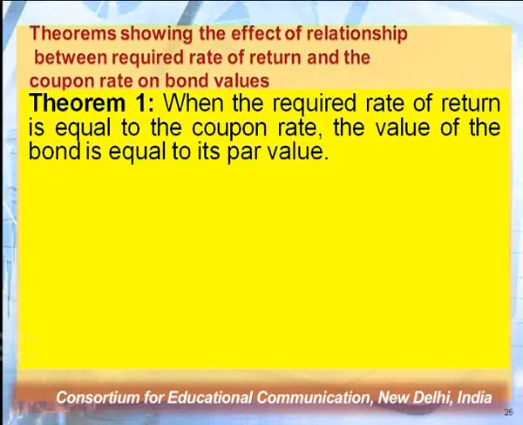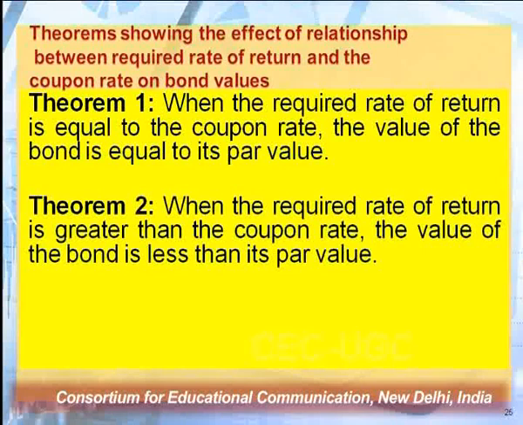What is the first theorem? It says that when the required rate of return is equal to the coupon rate, the value of the bond is equal to its par value. So if your required rate of return is exactly equal to the coupon rate or the rate of interest, the value of bond is going to be the same, that is your par value. So there is no change in the value of bond. What is theorem 2? Theorem 2 says that when the required rate of return is greater than the coupon rate, the value of bond is less than its par value.